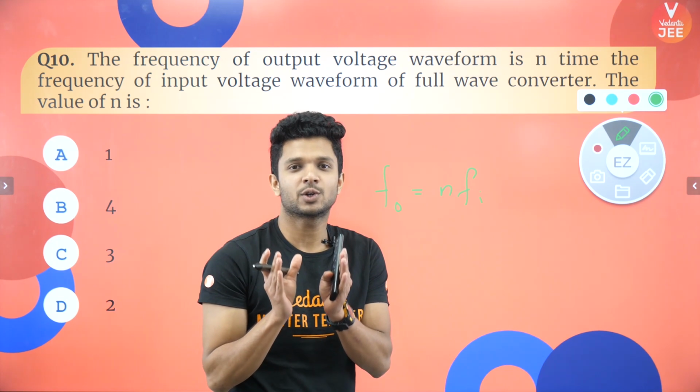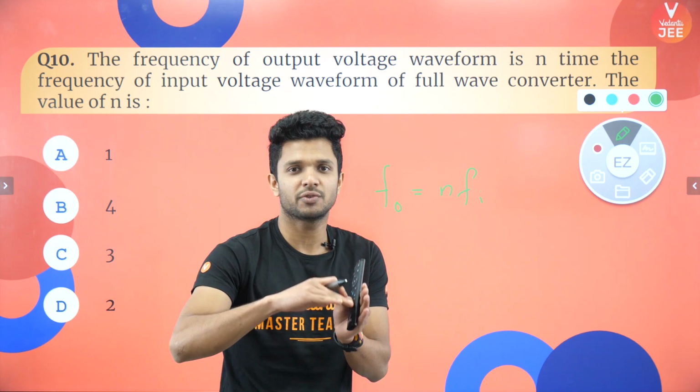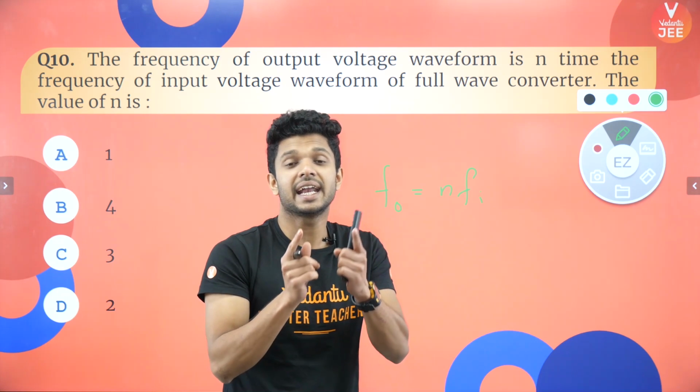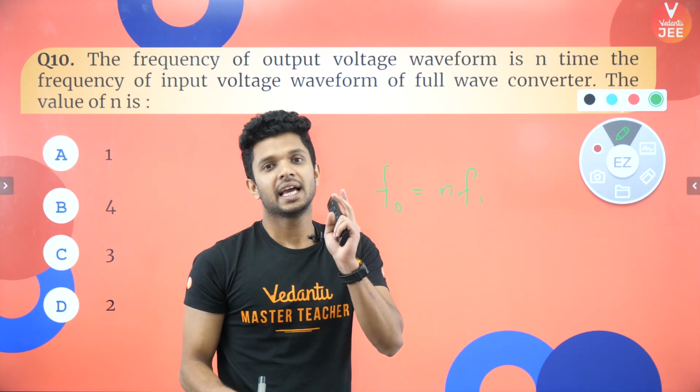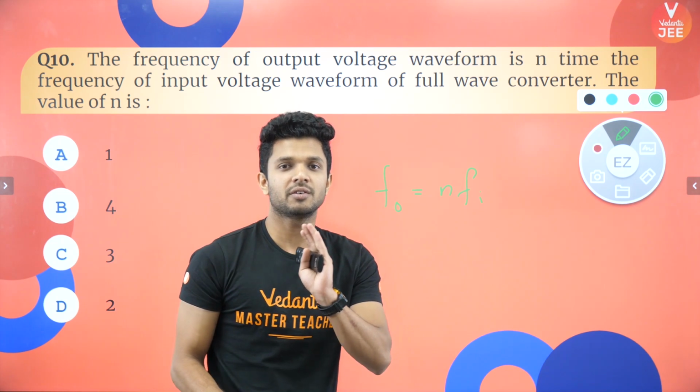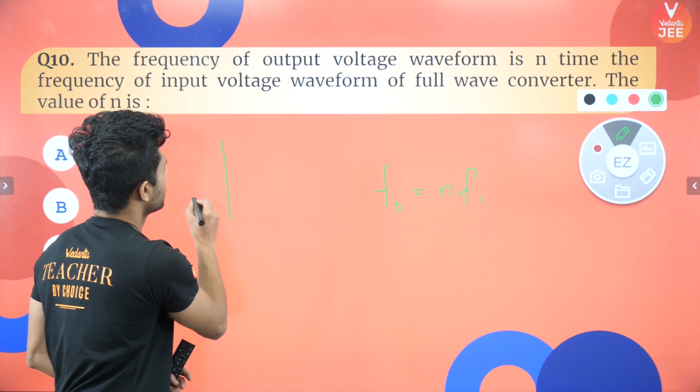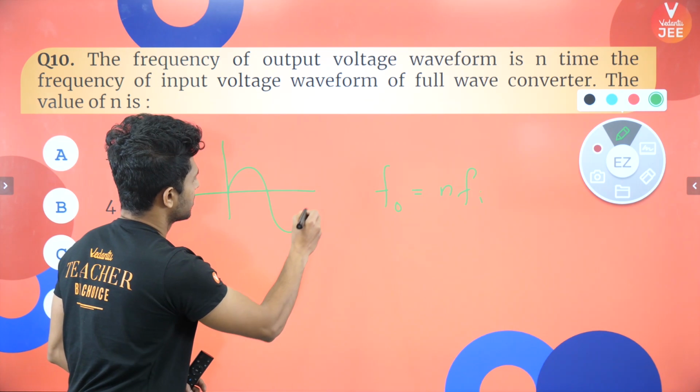So again, like I told you, what is rectification? Conversion of AC to DC. Here the entire wave is being rectified. Let's see the input wave and the output wave. How will the input wave be? It is an AC which we give.